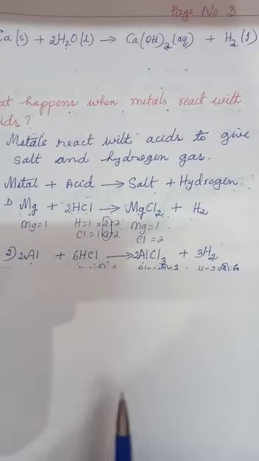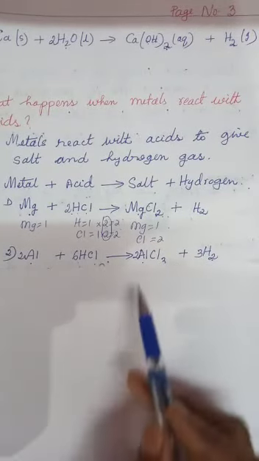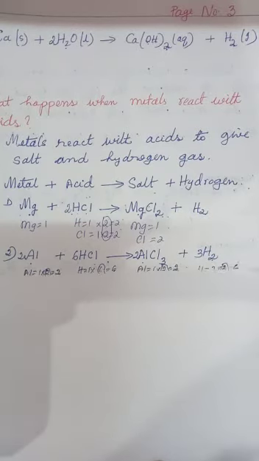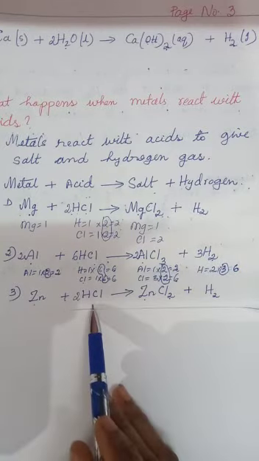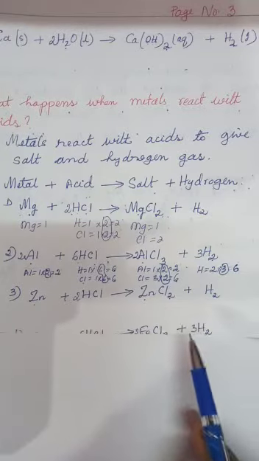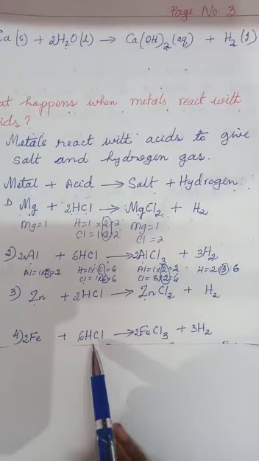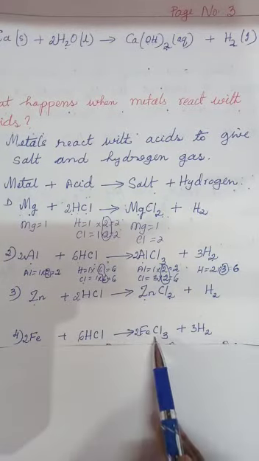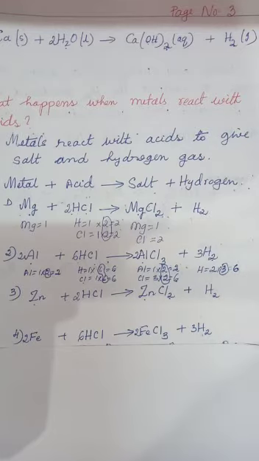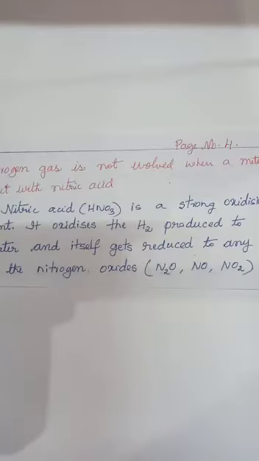Aluminium reacts with hydrochloric acid and it forms aluminium chloride and liberates hydrogen gas. Balance the equation. Zinc reacts with hydrochloric acid to form zinc chloride and liberate hydrogen gas. Iron reacts with hydrochloric acid to form iron chloride with the liberation of hydrogen gas. Students, write these equations in your notebook. Balance the equations. Page number 44.